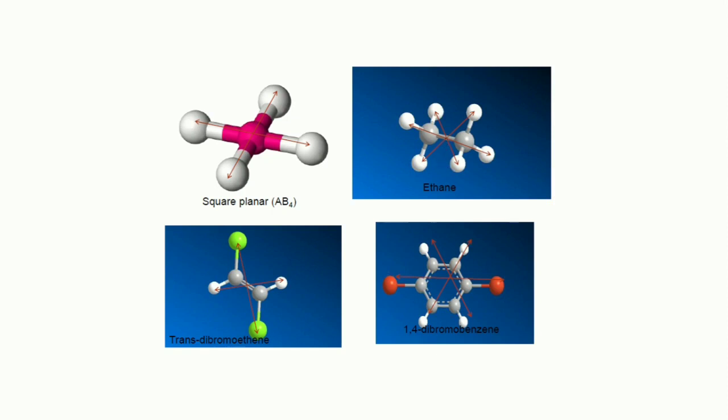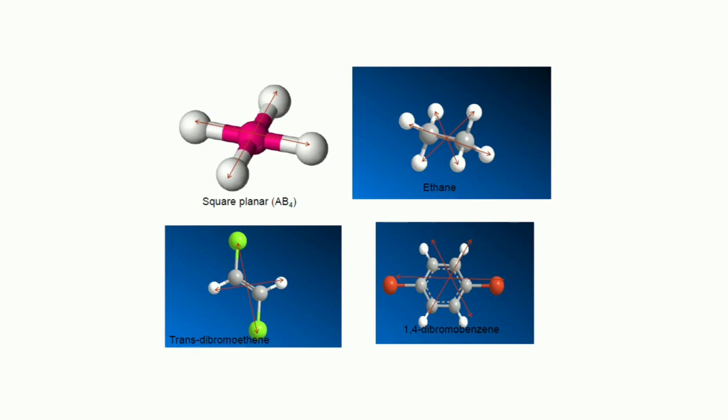If we travel from the center point upward and downward in the same opposite direction, we find there is an inversion center. This is the same case with 1,4-dibromobenzene and trans-dibromoethane. So I believe you have got a clear idea of inversion center.